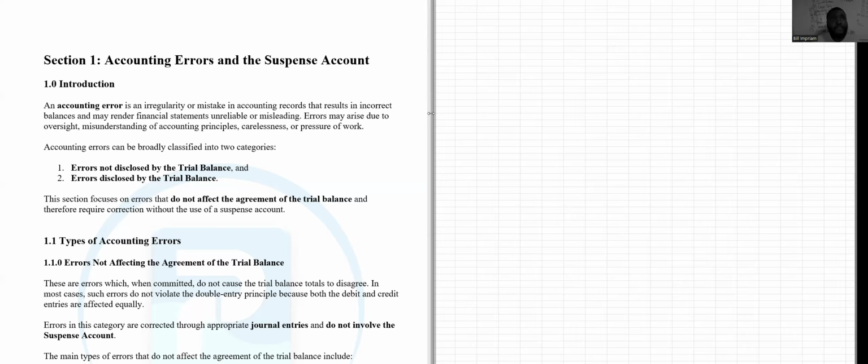It is part of the series on trial balance validation. Most people don't know that we do trial balance validation. You must always validate your trial balance, and this is like the foundation of accounting.